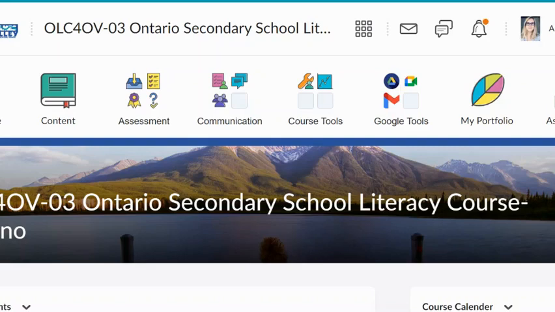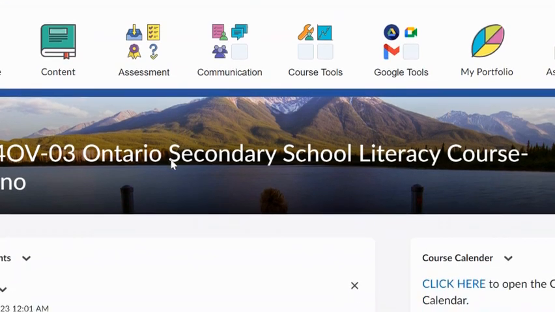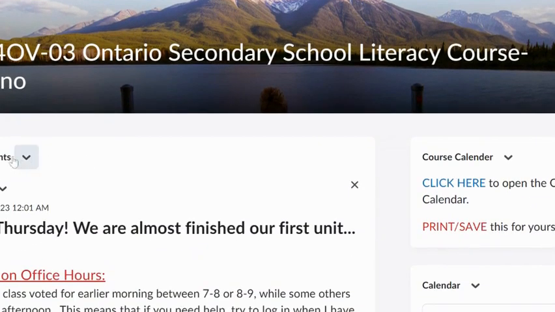First couple of days. So if you've made it so far, that's great. You've managed to log in and you'll see the OLC course. So once you've logged in and you can see the course, you'll be able to see the announcement section here, and you'll see that we are on day 3.